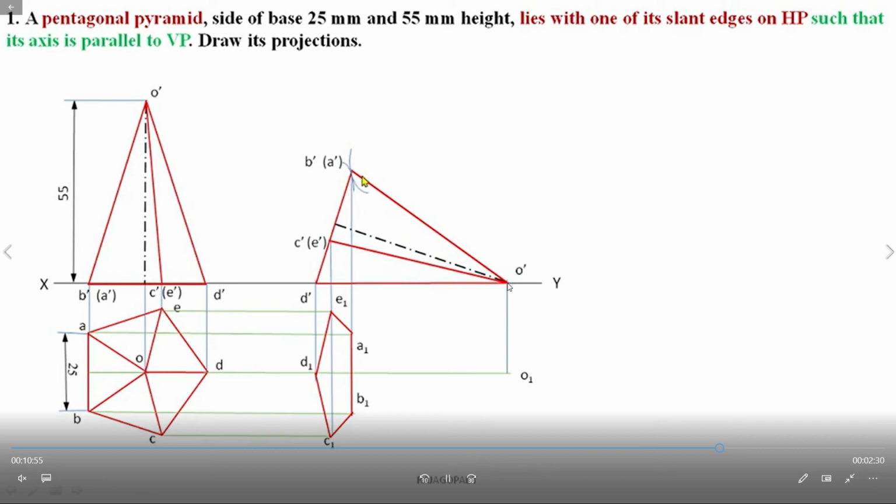And here O2, we join E corner to C1 and O to A, O to B. We join the points. Okay, this is the projection of the pentagonal pyramid.